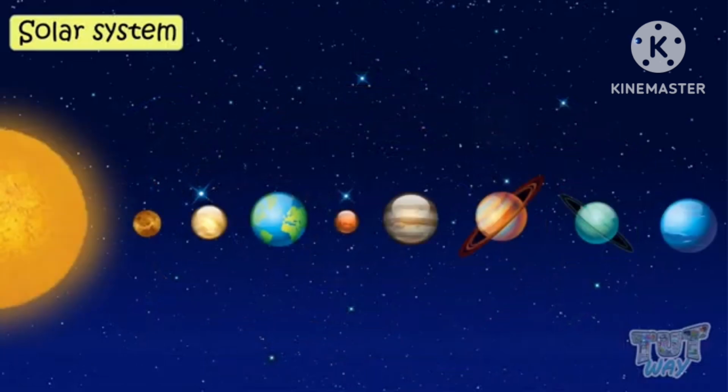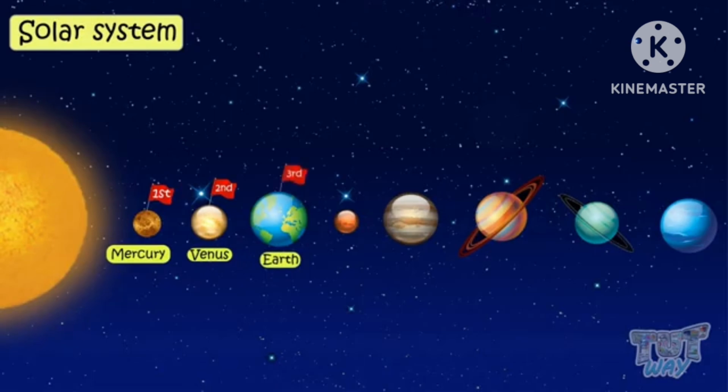Okay, all the planets are faced towards the sun, and this is the correct sequence of the planets. You can see Mercury is the first planet. Then Venus is the second planet. Earth is the third planet, where life exists, where we all are living.